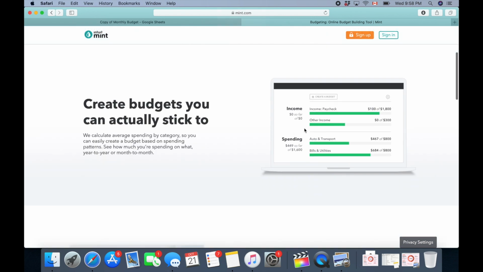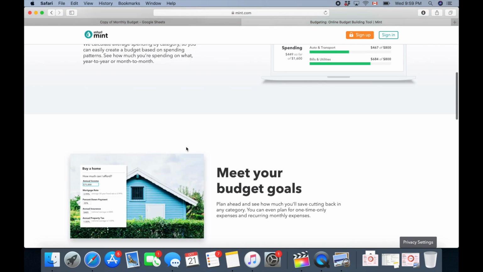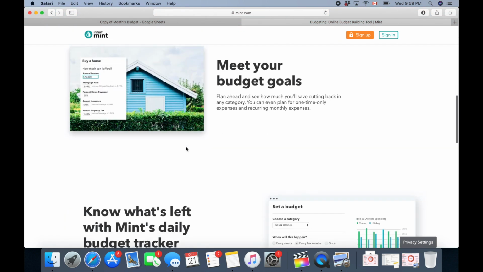So you guys can see here, it tracks your income, tracks your spending. It even categorizes your spending, showing where you are spending. You're spending on auto and transport, you're spending on bills and utilities. And you can even set goals, like how much money you want to spend, in this particular section. So it's a very handy tool.